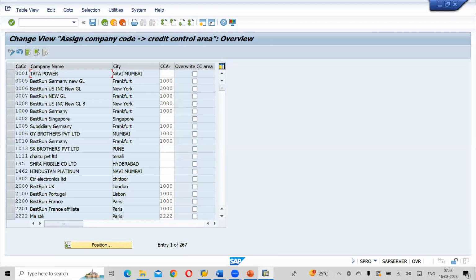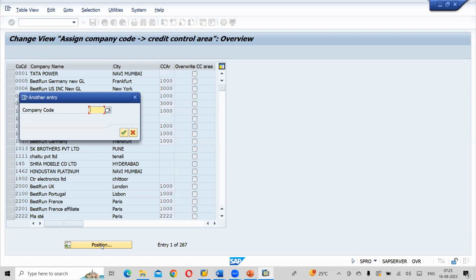So again, click on position button. You remember what are the credit control areas? So again, what is my company code? It's GI 01.